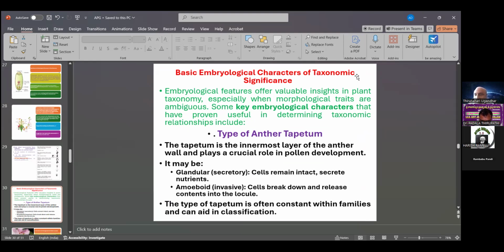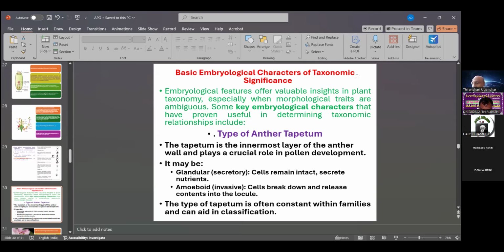Let us take the 14 important embryological features in relation to taxonomy. The first one is the type of anther tapetum. The tapetum is a nutritive tissue that nourishes the microspore mother cell, which undergoes meiotic division to give rise to tetrads of pollen grains.